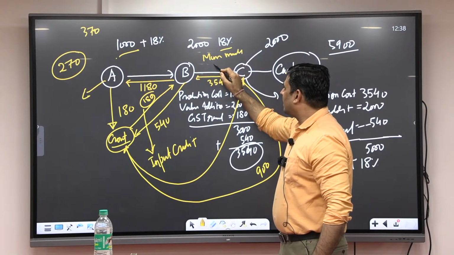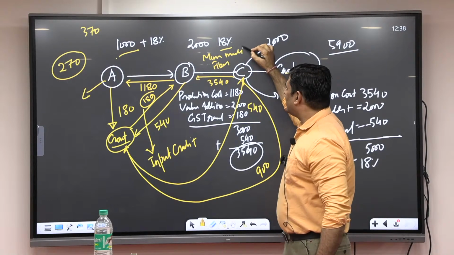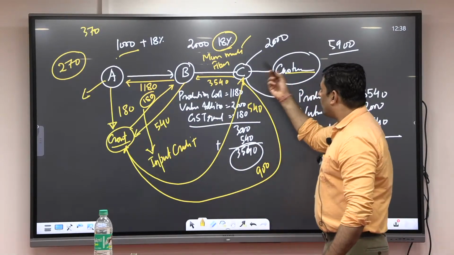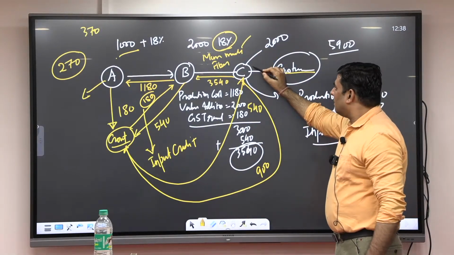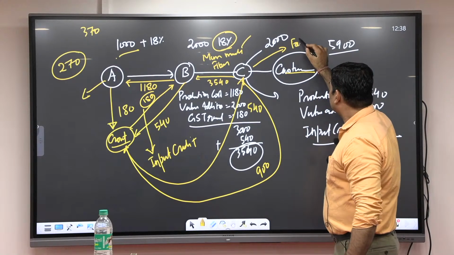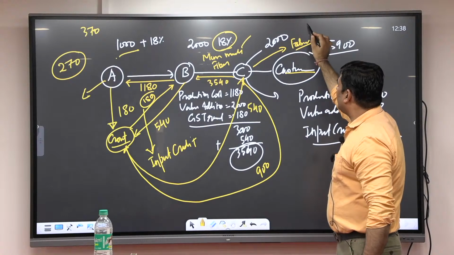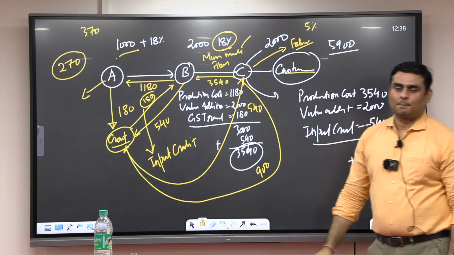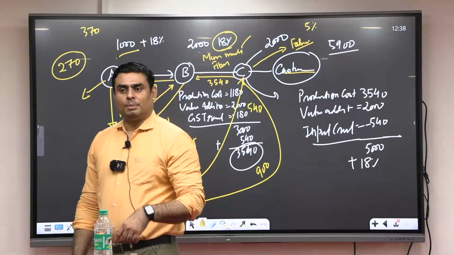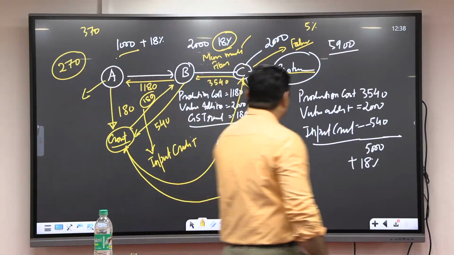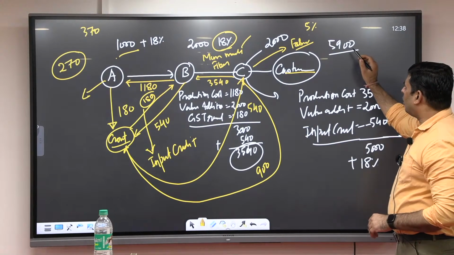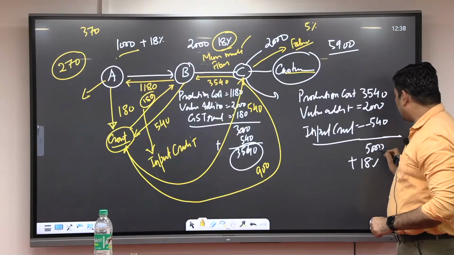So man-made fiber is attracting a GST rate of how much? 18%. But once this man-made fiber becomes fabric, this fabric has a GST rate of 5%. This fabric has a GST rate of how much? 5%. And the valuation is how much? 5,000 is the valuation, na?